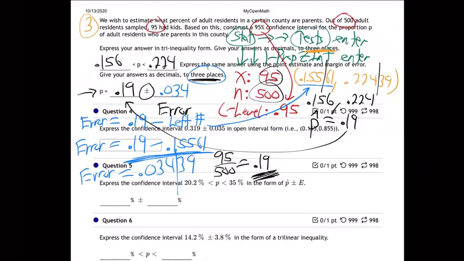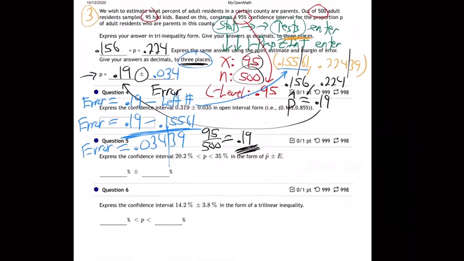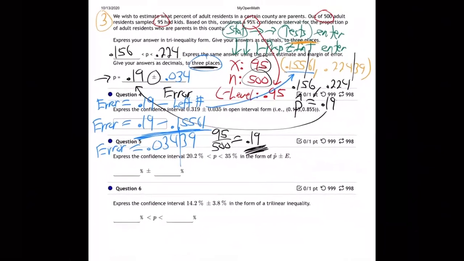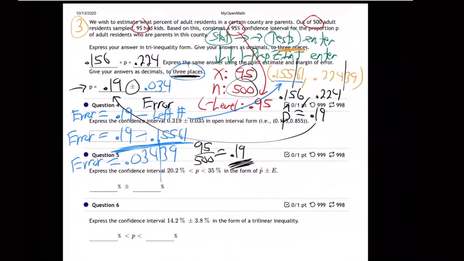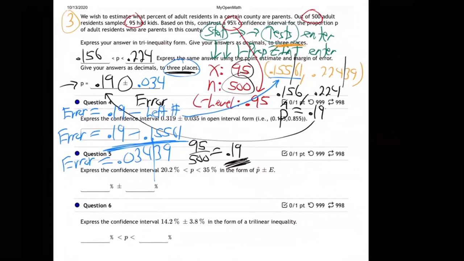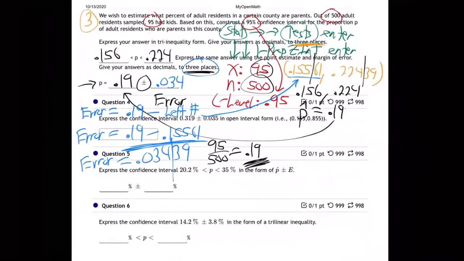So I want you to see why that is. I don't want that to be some magic trick Mr. Heron does, because it won't stick with you very well that way. Remember what it is we're doing here. The reason this works and is true is because 19% is the middle. Remember?